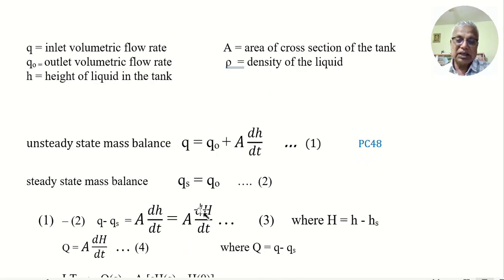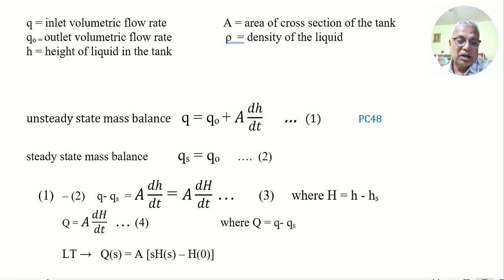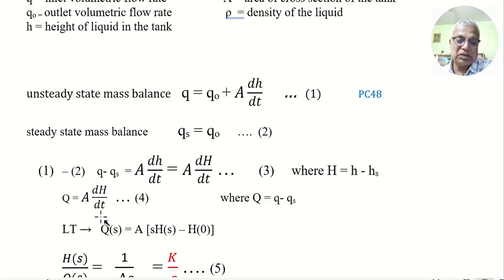And A dH by dt, I will write it as A d capital H by dt, where capital H is the deviation variable, H minus Hs. Hs is constant. So this dH as well as this dH are equal because Hs is a constant. And Q minus Qs is again a deviation variable, capital Q, equal to A dH by dt. So you have a differential equation, and take the Laplace transform, you get this.